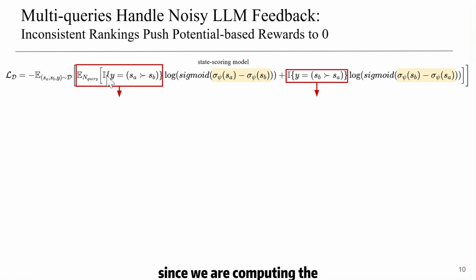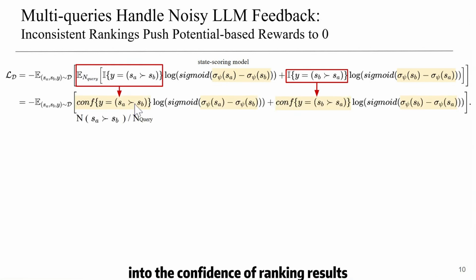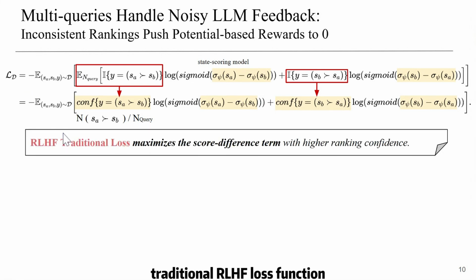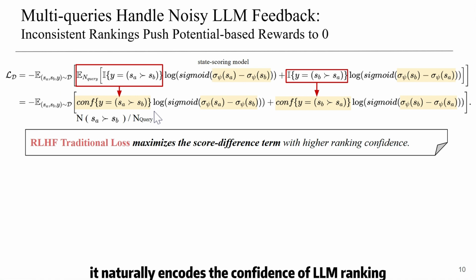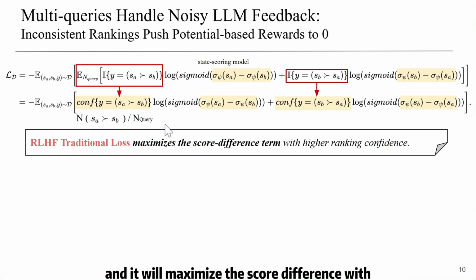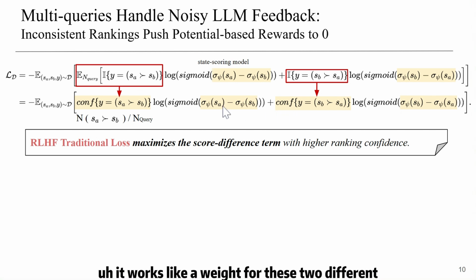Since we are computing the expectation of this identification function over n query times, we can transform this term into the confidence of ranking results, which is defined as the ratio of times state A ranked higher than state B over n query times. With this transformation, we can see that this traditional RLHF loss function naturally encodes the confidence of LLM ranking, and it will maximize the score difference with higher ranking confidence, because the confidence here works like a weight for these two opposite score difference terms.